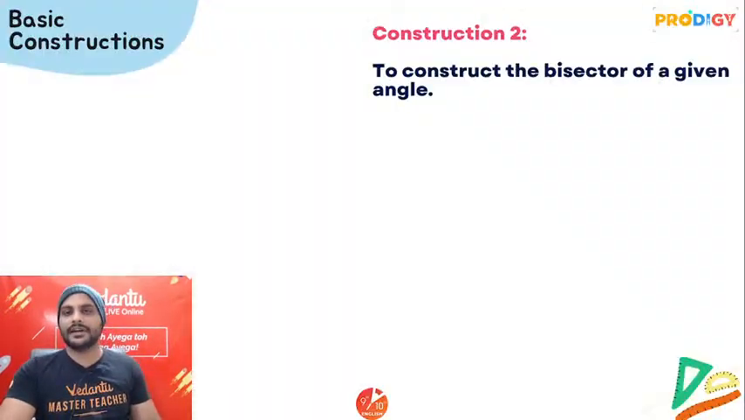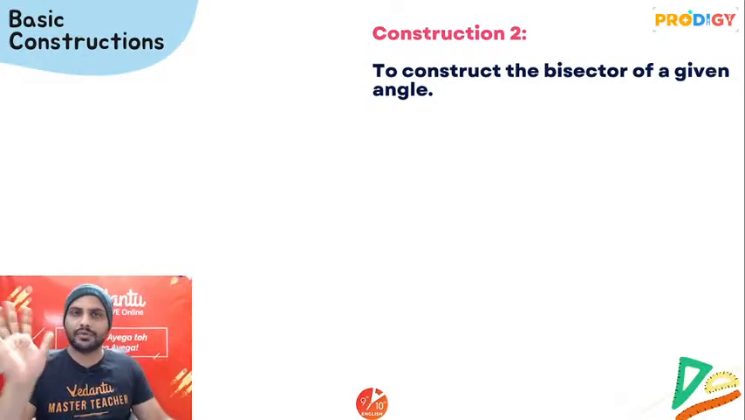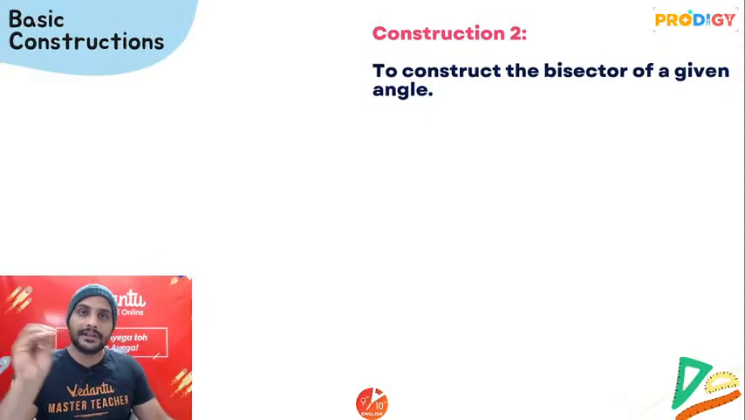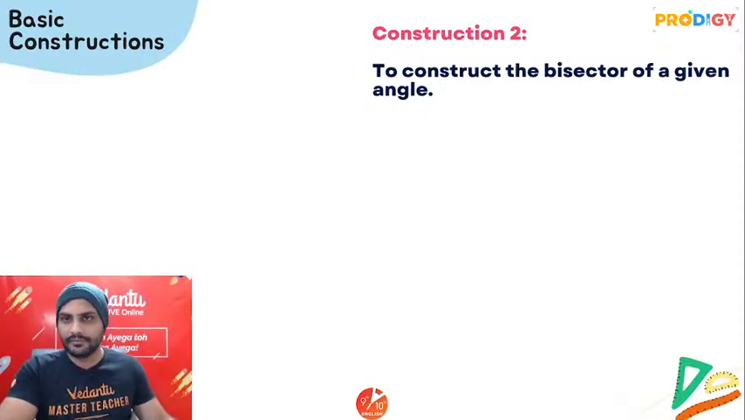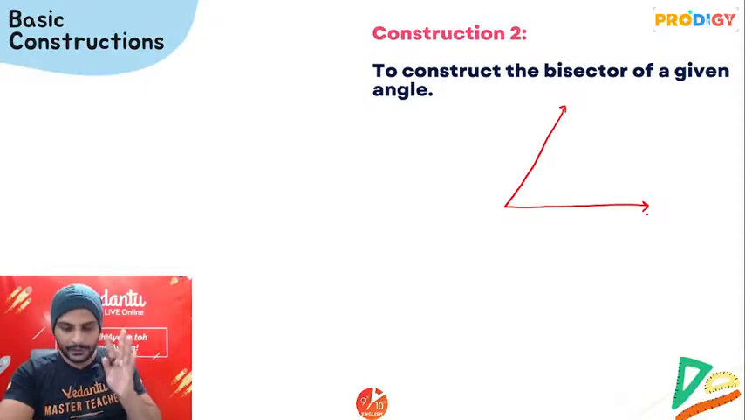Then the next topic we have is construction of the bisector of a given angle. अब इसमें proof will not be asked. Don't worry, proof will not be asked in this particular topic. But yes, constructing a triangle is very important. A bisector of any angle is very important. Suppose you draw any angle you like, कोई भी angle you draw, any angle you like. Now what you'll do?